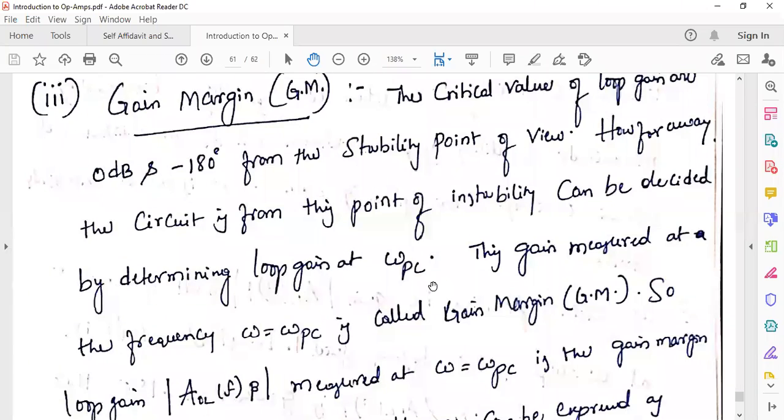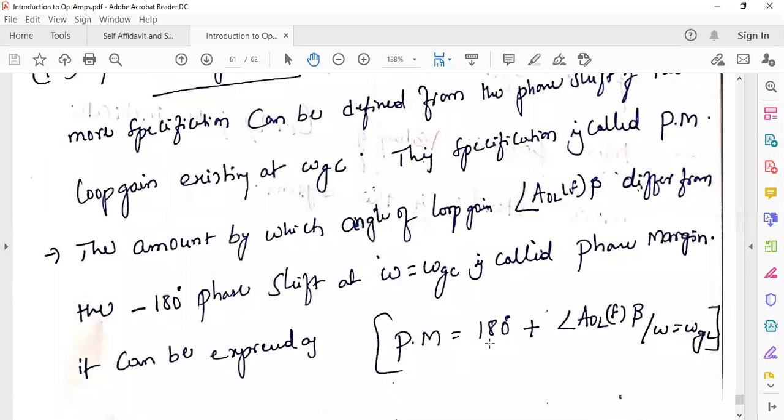If you substitute these values here, 180 minus 190, what we get? Negative angle. 180 minus 200, negative angle. 180 minus 210, 230, 250, 300, negative. That means we are getting negative phase margin.